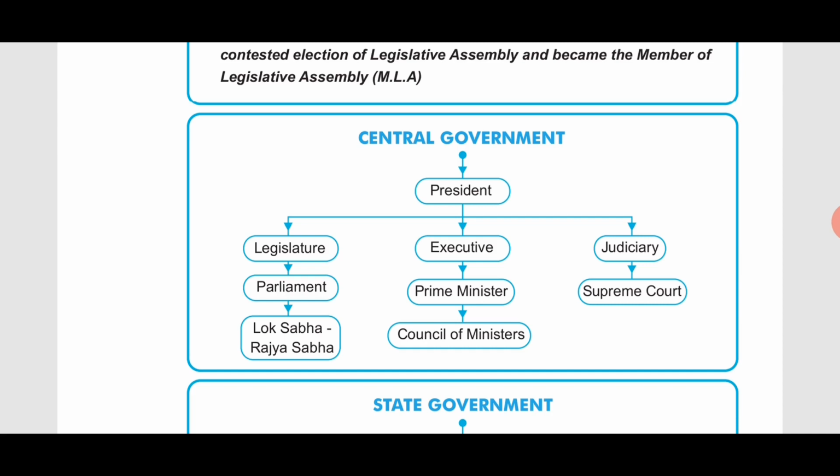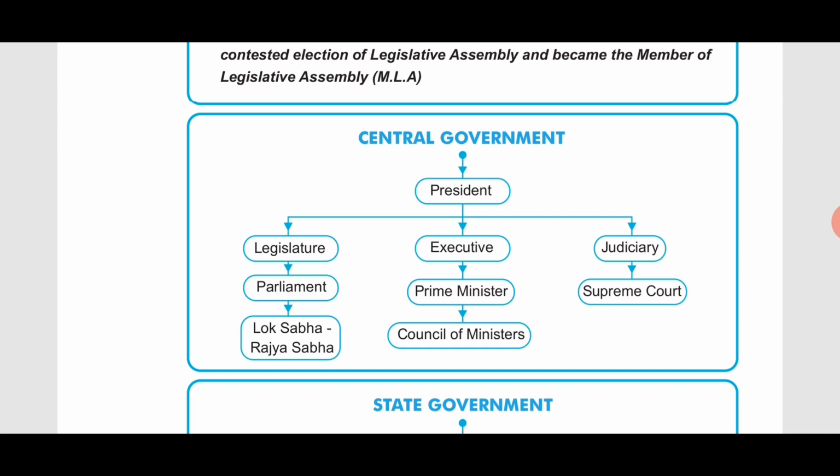And the third one is the judiciary. The judiciary is a totally independent body, right? Under the judiciary, at the national level, comes the Supreme Court. The Supreme Court is the apex court. Under the legislature, as I said, which is a body that makes the laws, comes the Parliament, with the Lok Sabha and the Rajya Sabha. Lok Sabha is the lower house, and Rajya Sabha is the upper house. Then in the executive come the prime minister and the council of ministers. Our prime minister is Shri Narendra Modi. Then the council of ministers.